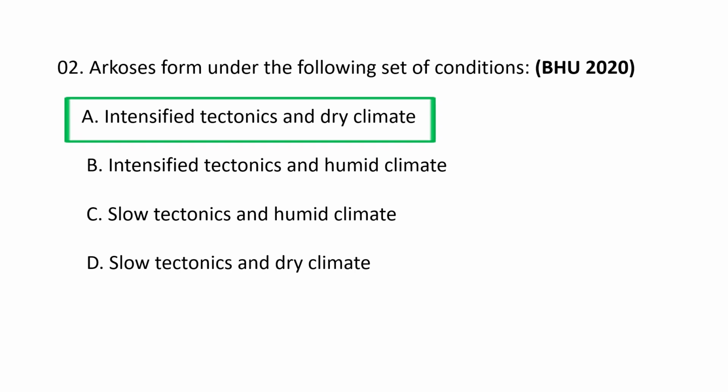Arkose sandstones are often associated with high rates of erosion and limited chemical weathering, which can be influenced by both intensified tectonics and dry climates. Intensified tectonics can lead to uplift and rapid erosion, providing the necessary feldspar-rich sediments, while a dry climate minimizes chemical breakdown of the feldspar during transport and deposition, allowing it to be incorporated into the sandstone. So arkoses form under intensified tectonics and dry climate. A is the correct option.